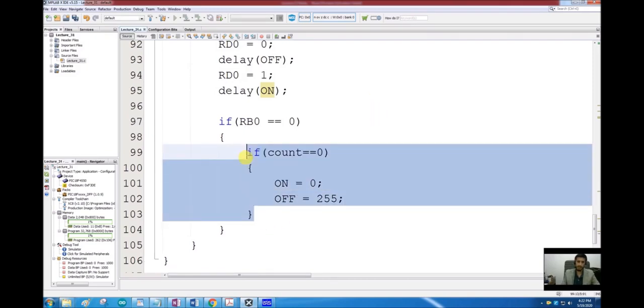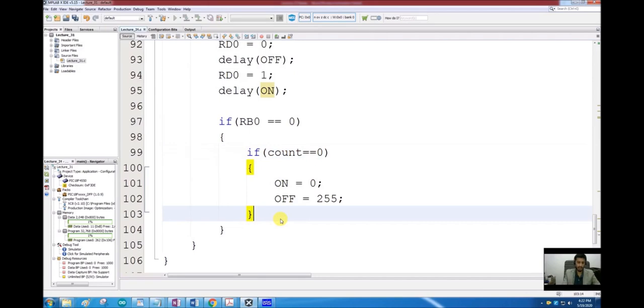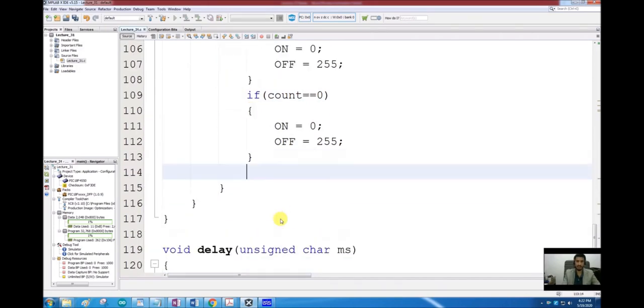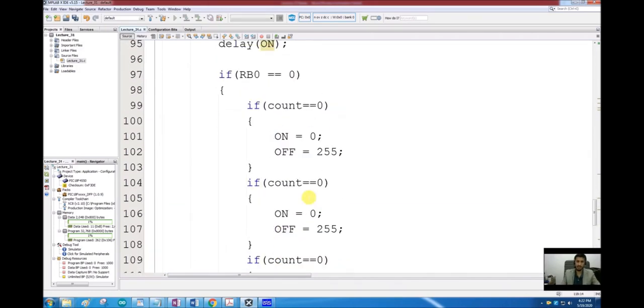Now I will copy paste this check statement. So if count is equal to 1, what I want to do is 33%. So what I can write is on is equal to 1 and off is equal to 2. So it will remain on for 1 millisecond, and it will remain off for 2 milliseconds.